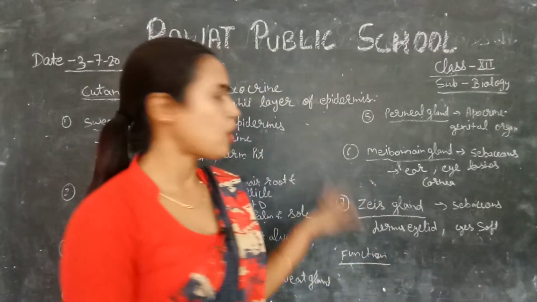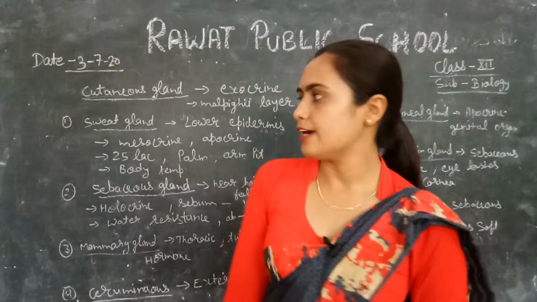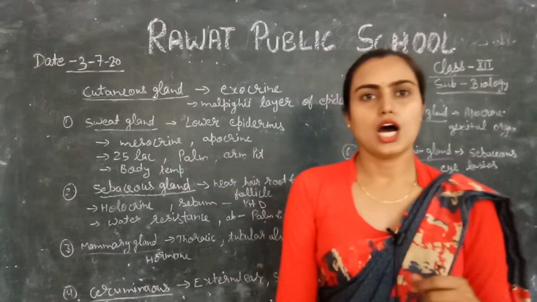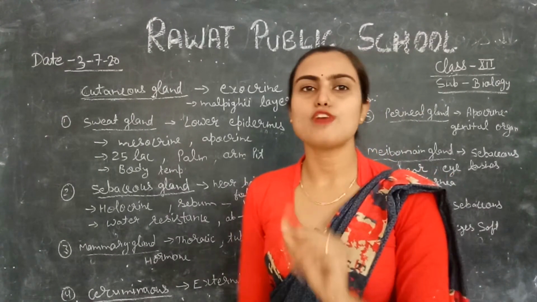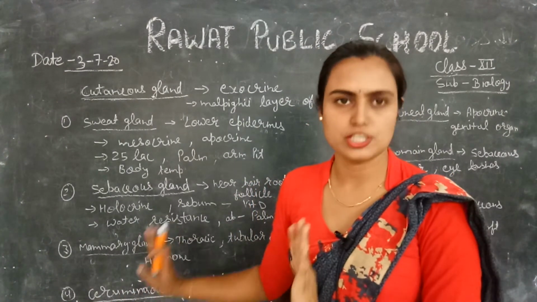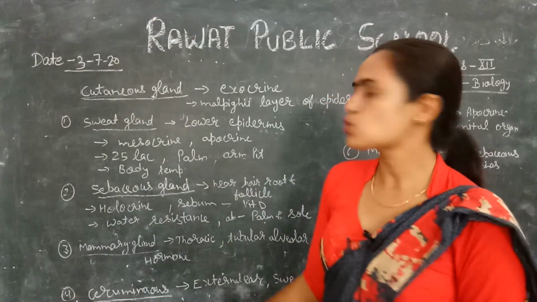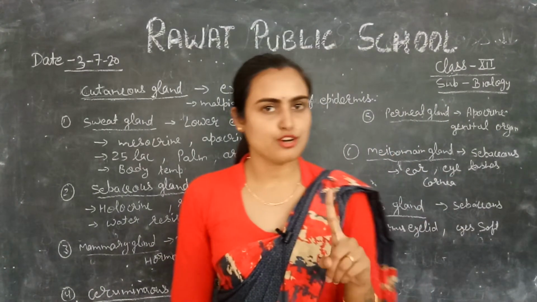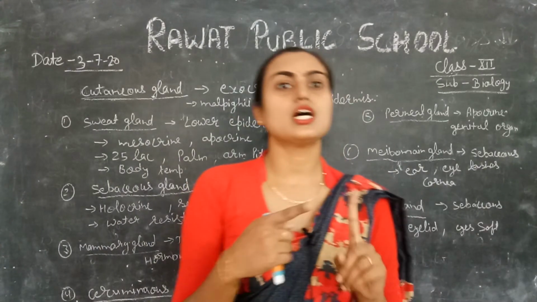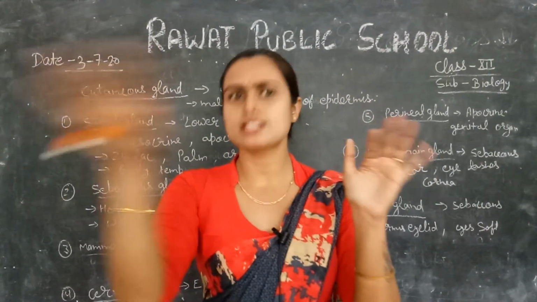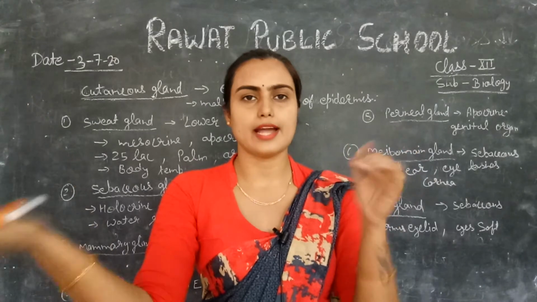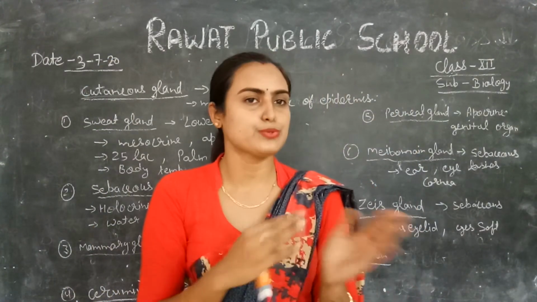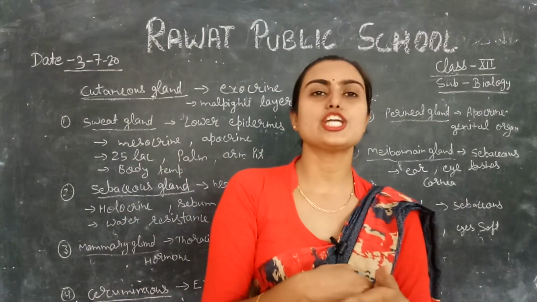So this is all about the integumentary organ and its different structures. I will give you a quick review of this chapter, which has now been generally completed. What did we discuss in this chapter? First, the integumentary system, which is further divided into skin and its derivatives. Then the definition of the skin.